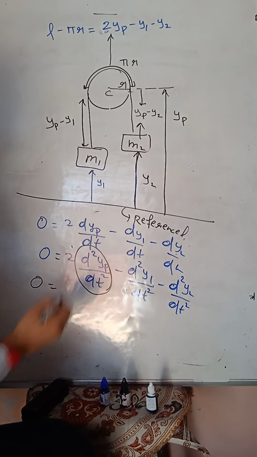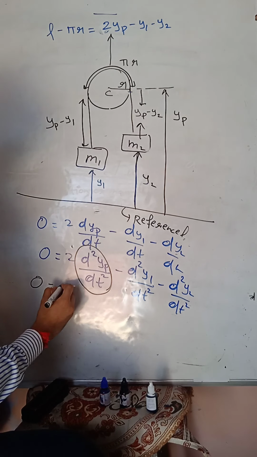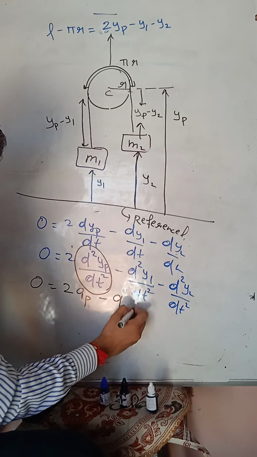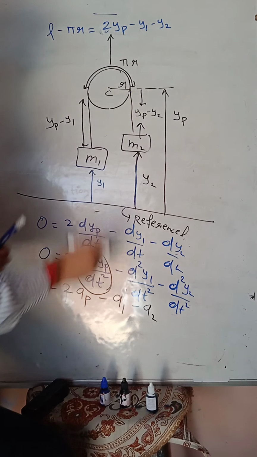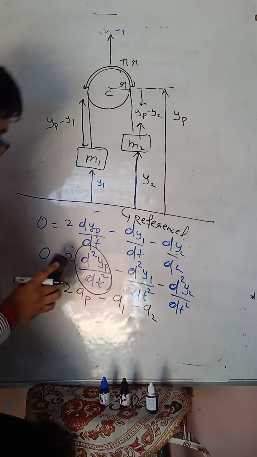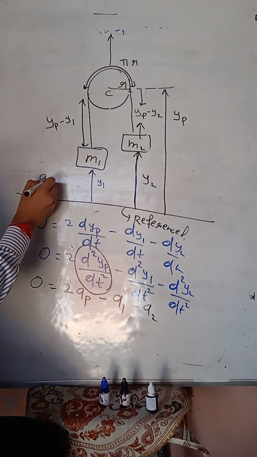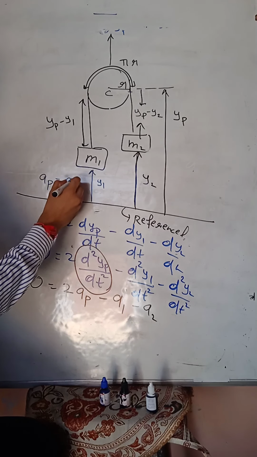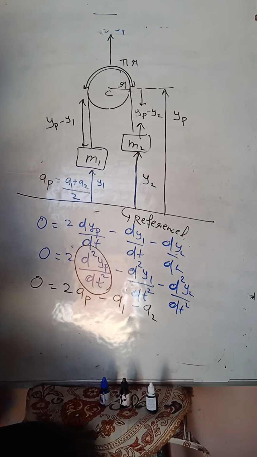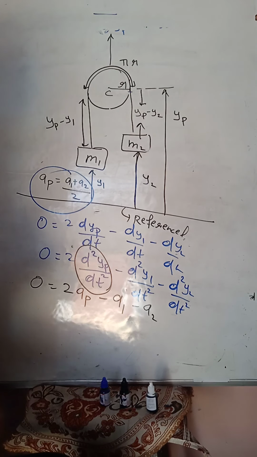What is this? d2yp upon dt square. This is actually the acceleration of the pulley, 2ap, minus this is the acceleration of this block a1, minus a2. So we got the relation. I am writing this: ap is equal to (a1 plus a2) divided by 2. We got this relation, which is a very important relation. We will use this in solving various problems.